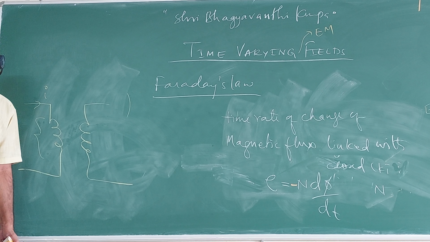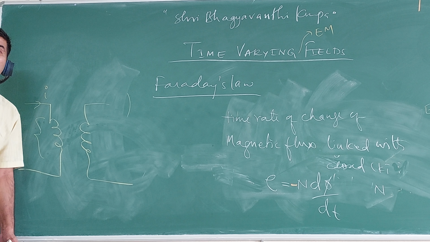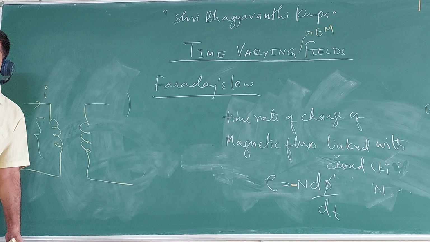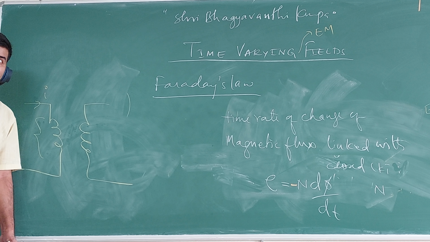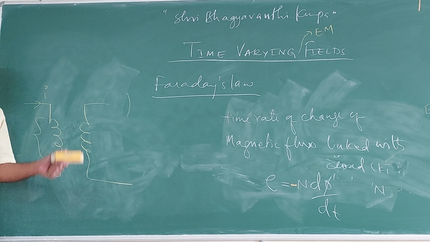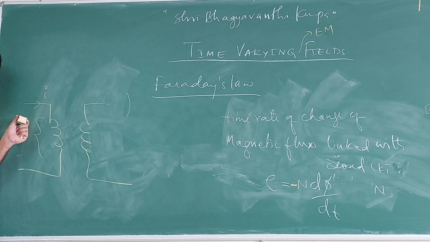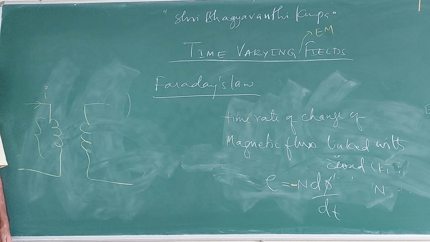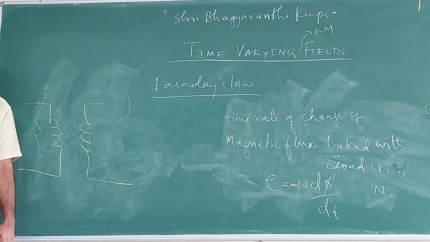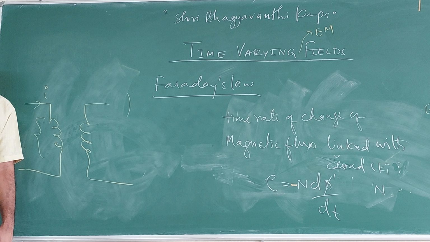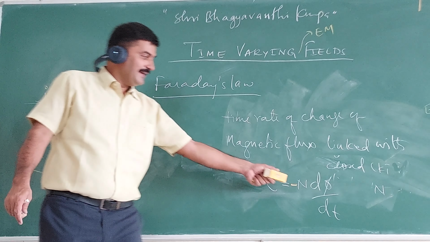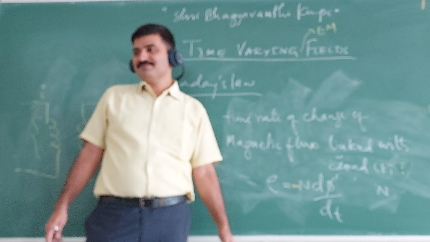The English sentence formation is fine or not? Even though it is looking lengthy, it is very clear. It opposes the original field by which it got created, and is called Lenz's law and indicated by negative sign.